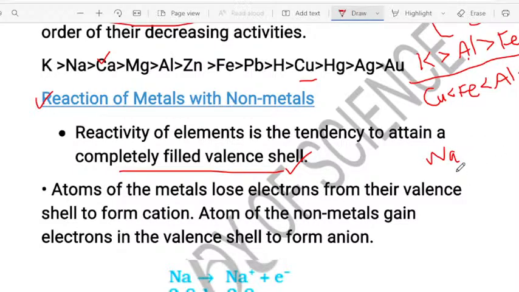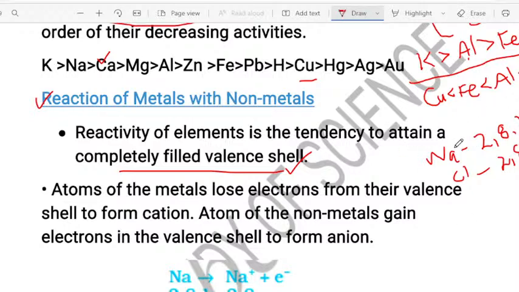Sodium is a metal, chlorine is a non-metal. So what is the electronic configuration of sodium? It is 2,8,1. Similarly, what is the electronic configuration of chlorine? Chlorine is the 17th element, and 2,8,7 is the electronic configuration for chlorine.